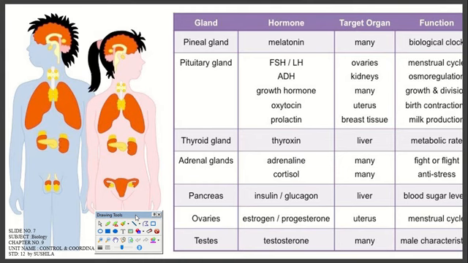And how does it happen? Because of the ovaries, some glands are there and they produce some hormones, and their target organs and particular functions are there. For female there are ovaries, right? And for male, testis, right? These two hormones basically lead to different activities in the bodies of both organisms, which makes us categorize them as male or female. So it is a biological and natural process only.